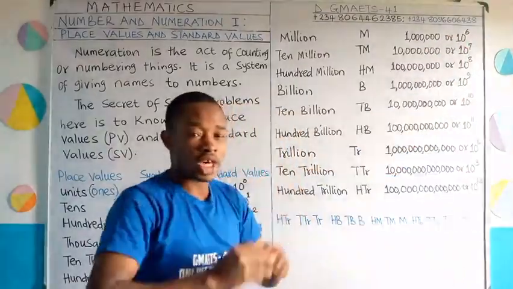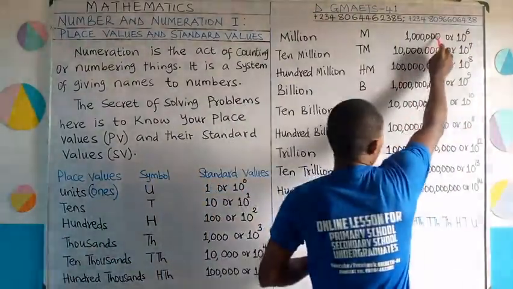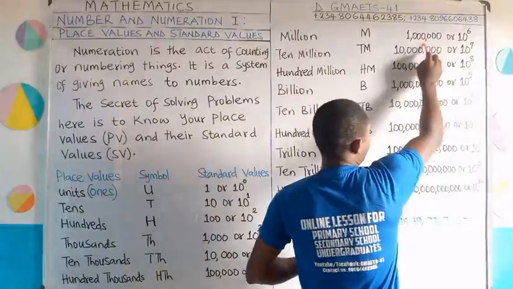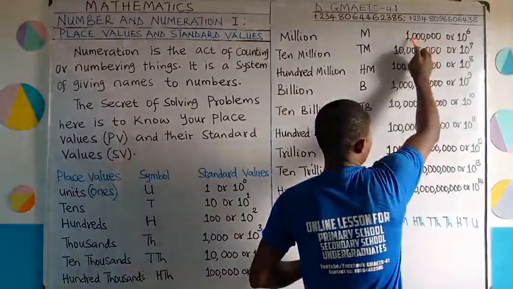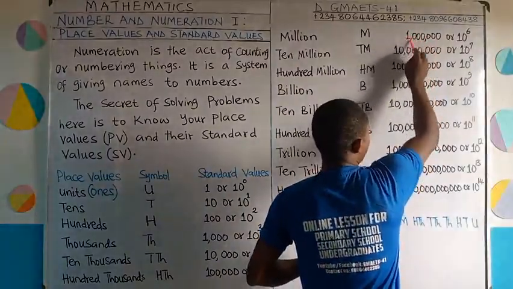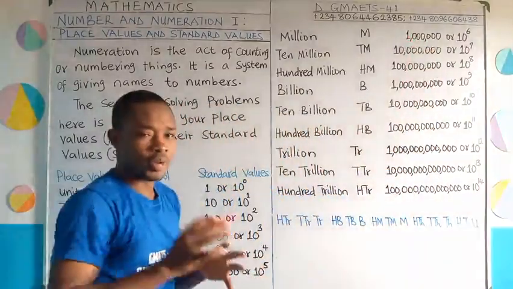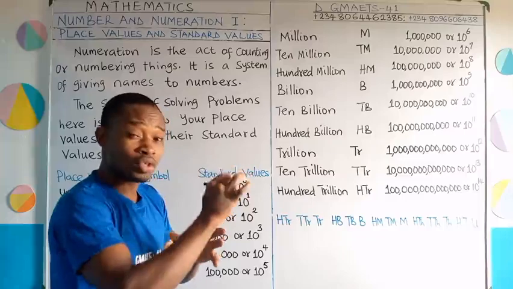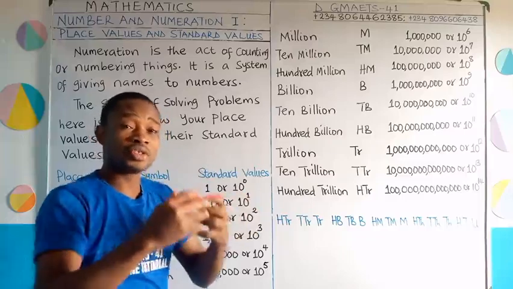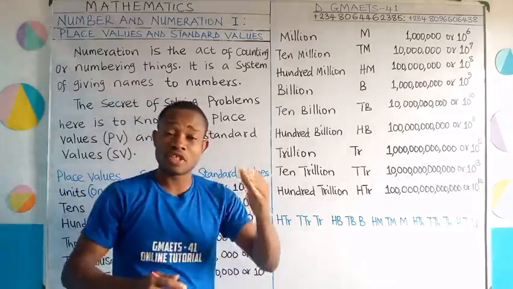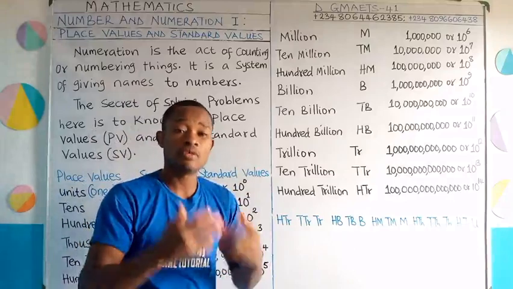Notice the way I use the comma there. You see, after 3 digits, 1, 2, 3, you put your comma. You move again, 1, 2, 3, you put your comma. Then you have 1. Does that make sense? So please make sure you understand the way we introduce commas to numbers. You start introducing commas to numbers if the digits in the numbers are up to 4.